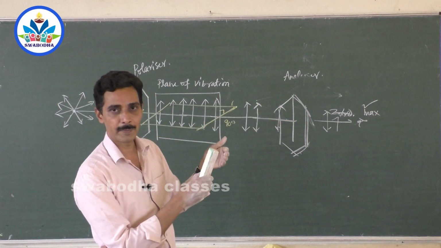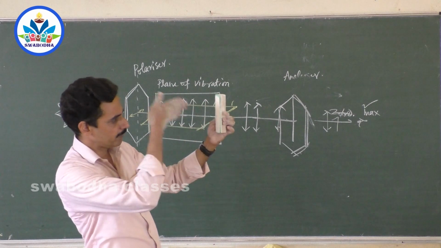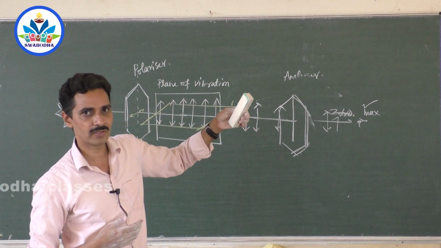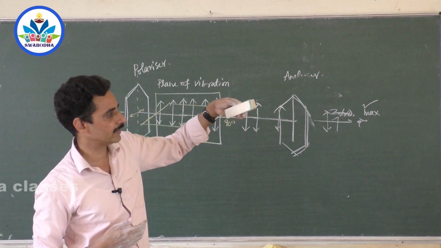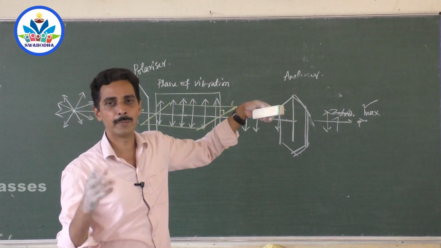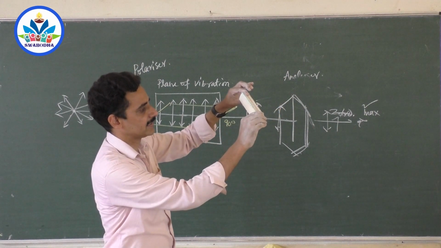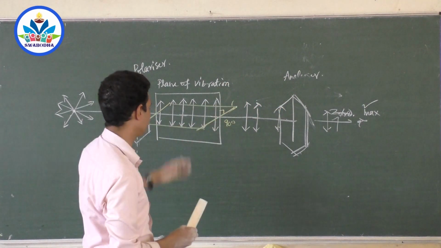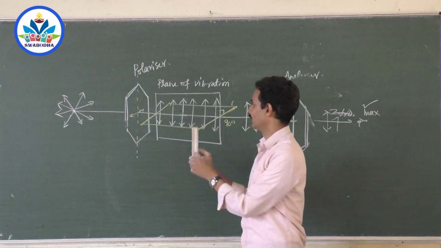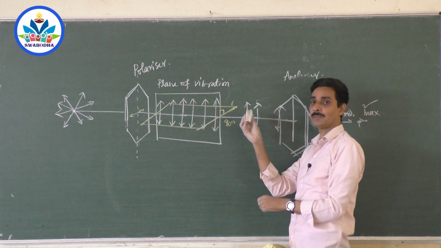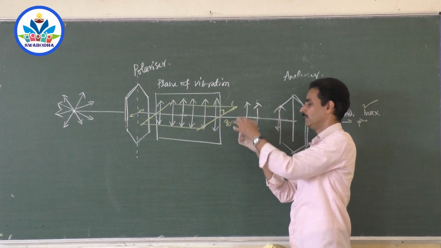Instead, if some light is coming in and I turn it, maximum light I am getting. When I turn it like this, the amount of light goes on decreasing. When I hold it perpendicular, the amount of light becomes 0. Again, when the amount of light increases, it becomes maximum. When I hold it like this, I get maximum light. When I hold it like this, I get minimum light. Again maximum light, minimum light.